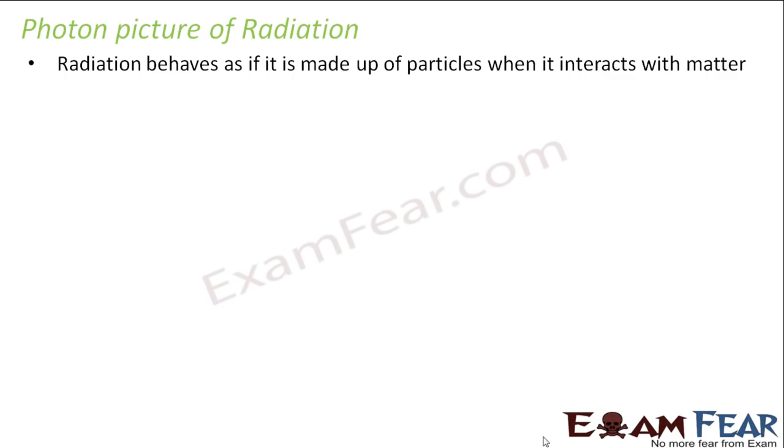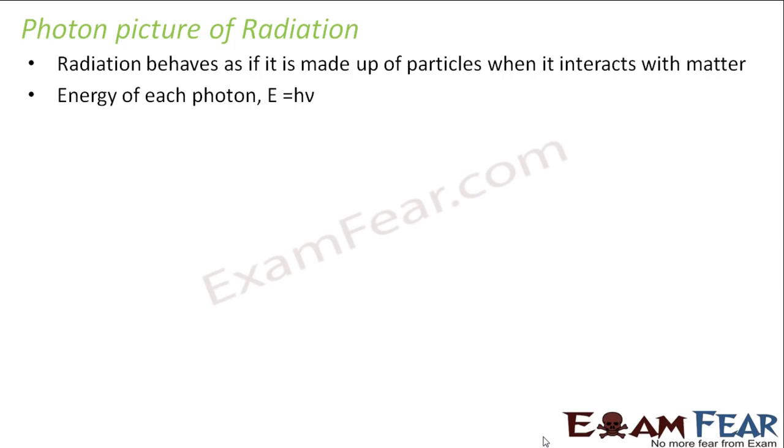Radiation can also behave as a particle. But they behave as a wave and as a particle under different situations. When radiation interacts with matter, that means when light falls on an object, when light hits a ball, it is radiation interacting with matter. So when radiation interacts with matter, it behaves with particle nature.